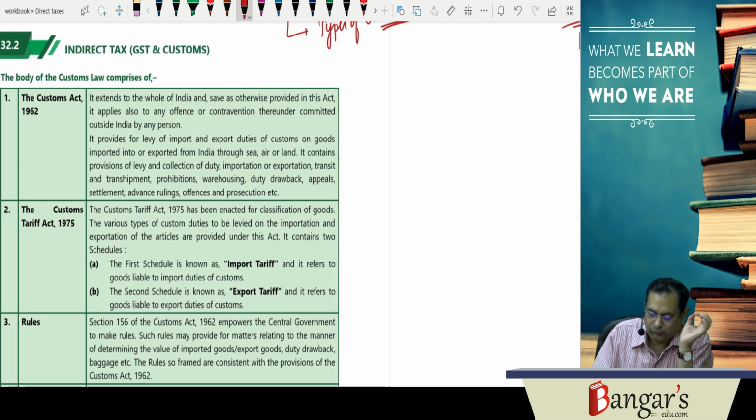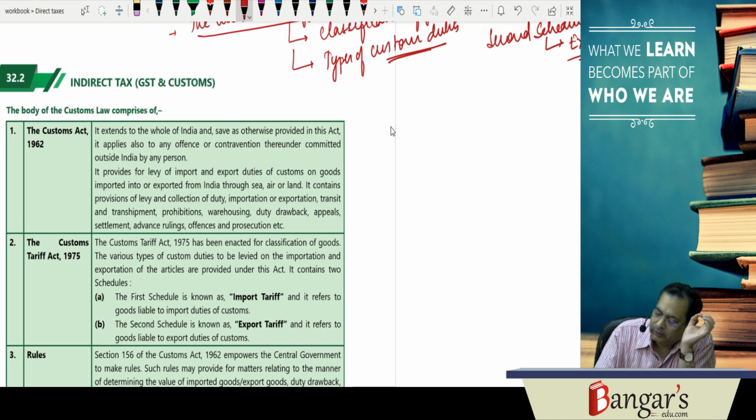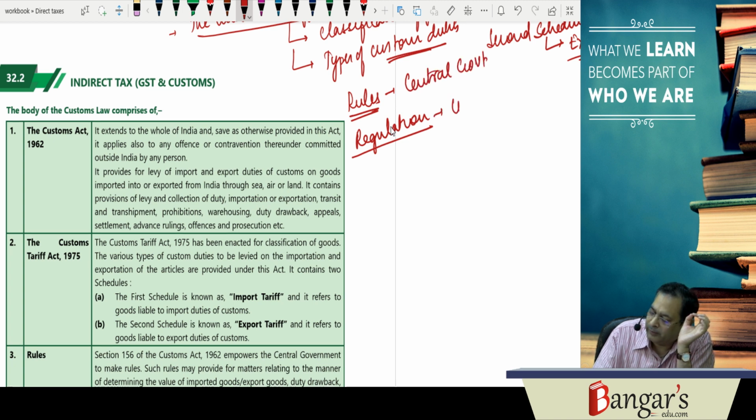So the Customs Tariff Act 1975 is for the purpose of classification of goods and the rates of duties. Besides this, delegated legislation is there in the form of rules and regulations. Now in customs, rules are basically framed by the central government and regulations are framed by the Central Board of Indirect Taxes and Customs.